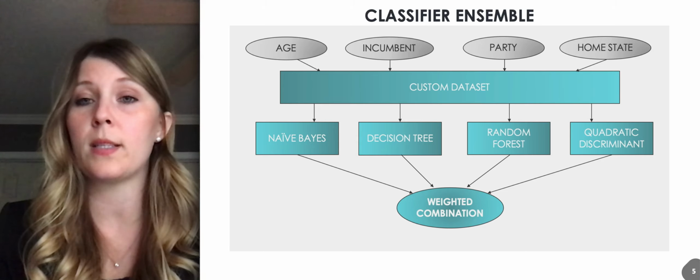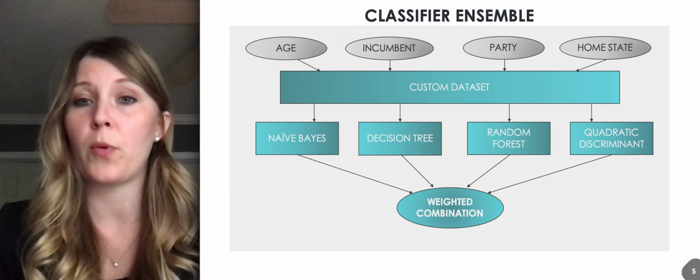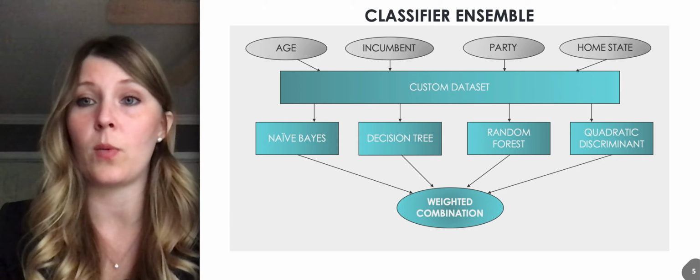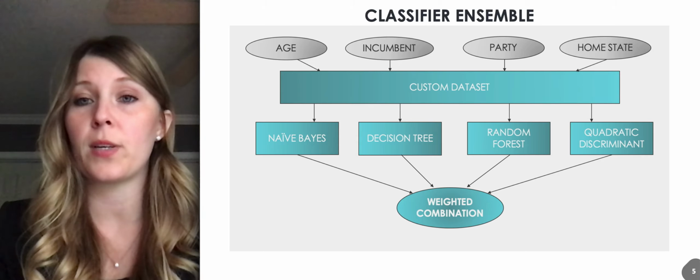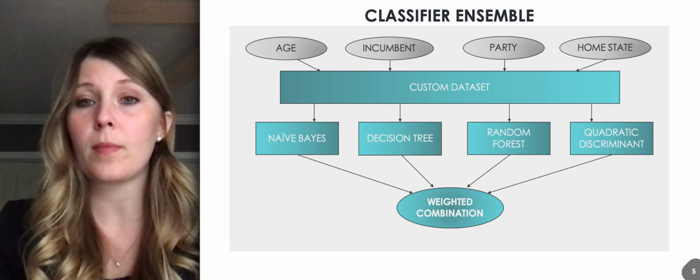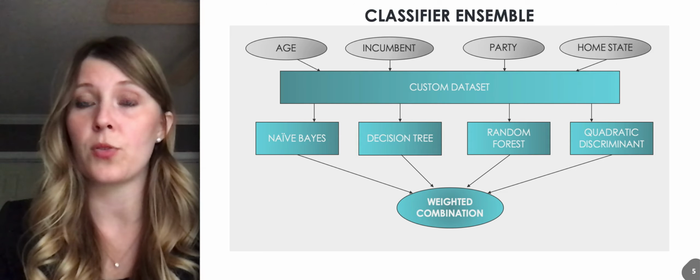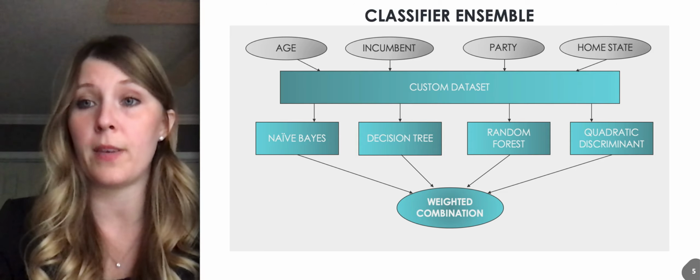And once it's done that, I can get some sort of calculation on how accurate that classifier is before I run it on the candidate that I want a prediction on. So for example, let's say that the naive Bayes came back with 80% accuracy, and then I go, okay, tell me what the prediction is for Donald Trump. And then it would say winner or loser for Donald Trump, and then it would have some sort of confidence, like how